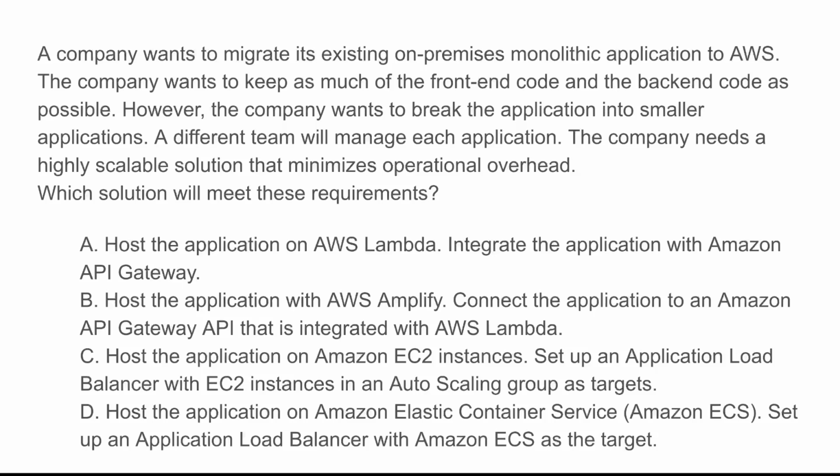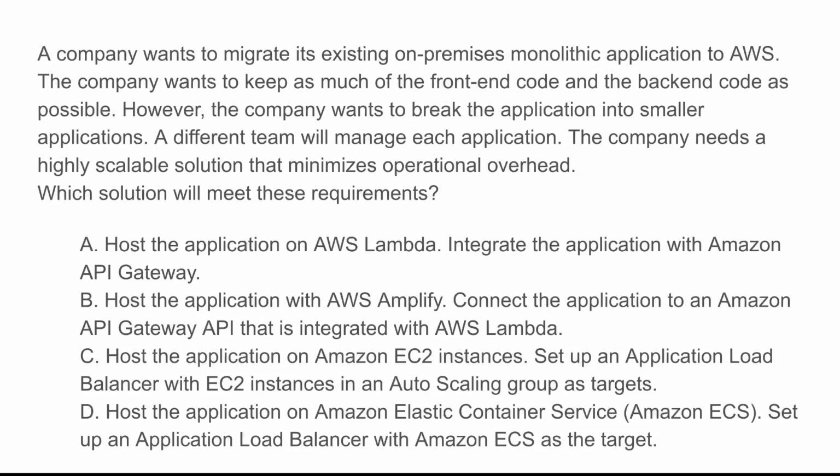Option C hosts on Amazon EC2 with ALB plus autoscaling. Now, this supports lift and shift migration, but the problem with this one is that it does not break the monolith into smaller applications. High operational overhead because of the manual instance management, so not the best fit for microservices.